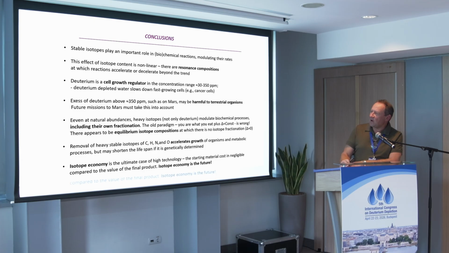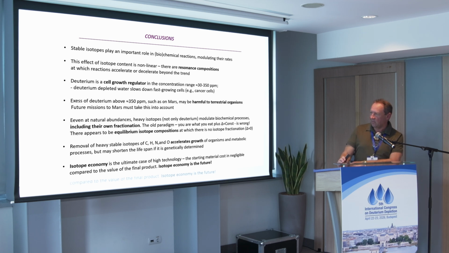Excess of deuterium, about 300 ppm, such as on Mars, may be harmful to terrestrial organisms, and future missions to Mars might take this into account. Even at natural abundances, heavy isotopes, not only deuterium, modulate biochemical processes, including their own fractionation. The old paradigm, that is, you are what you eat plus delta, which is constant, is obviously wrong.